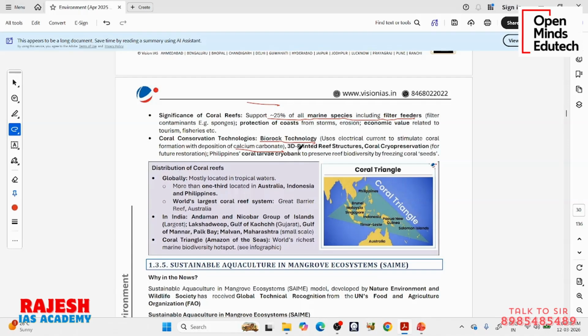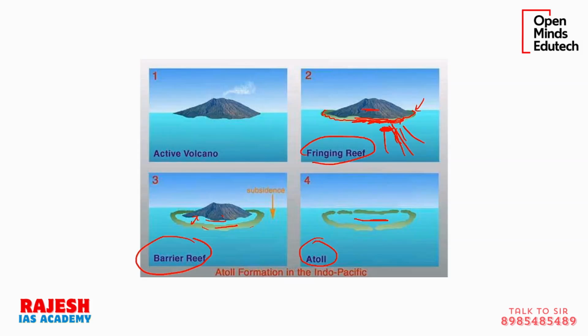3D printed reef structures. See, when you form a base there will be more corals on that. That is the intent here. If there is a good development for the corals, initial corals will develop and they will give a base for the new corals.